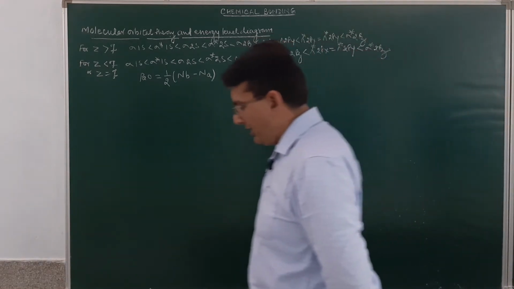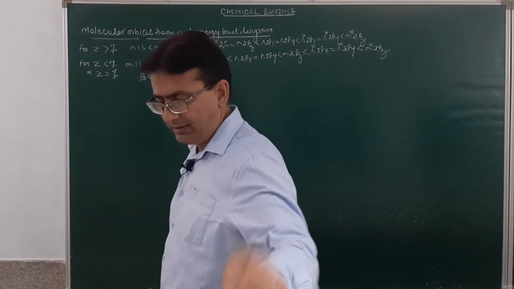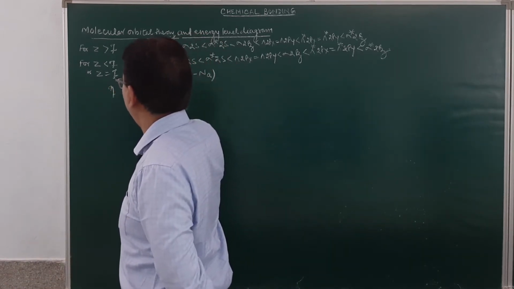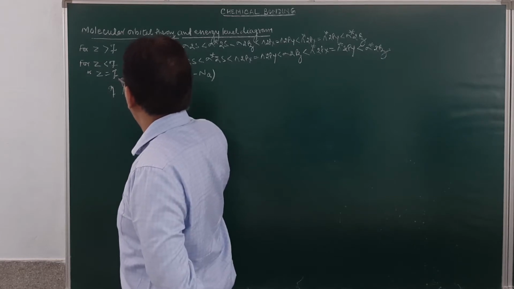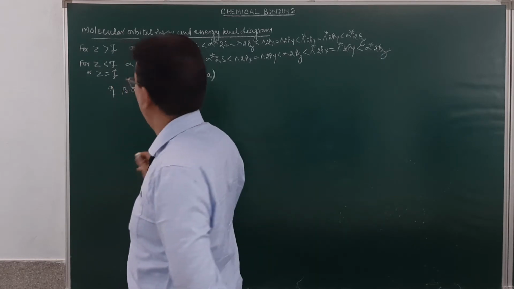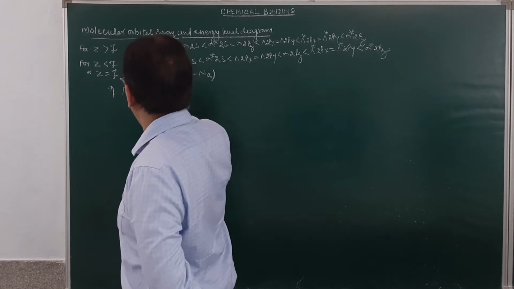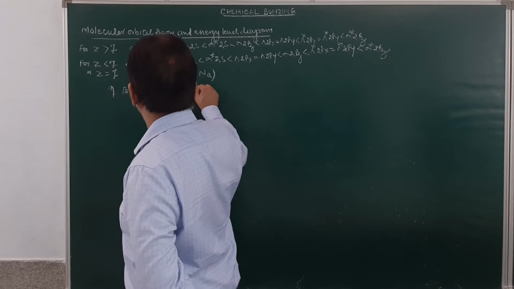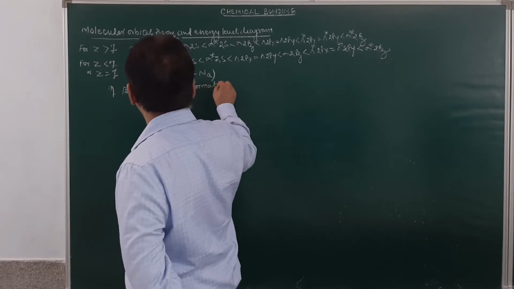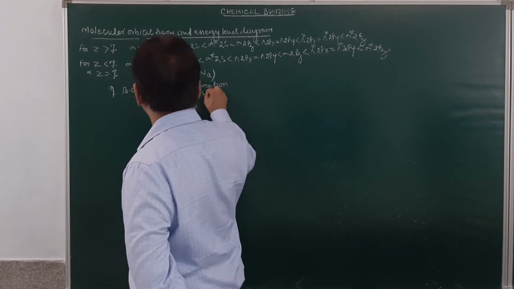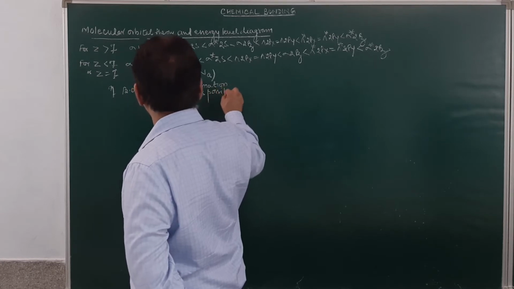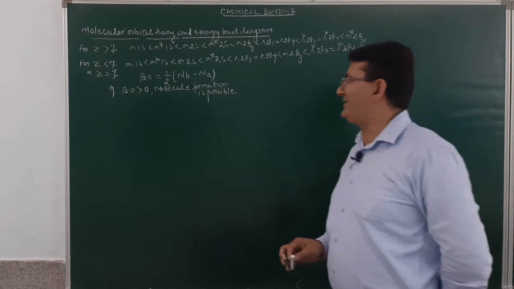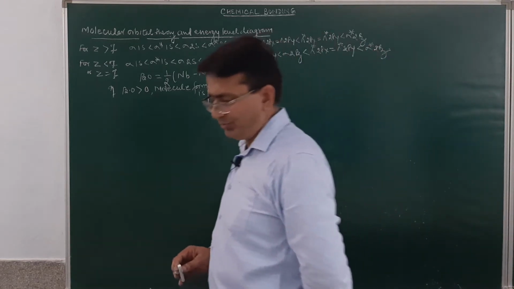If the bond order is greater than 0, then molecule formation is possible. But if bond order is less than 0, then molecule formation is not possible.